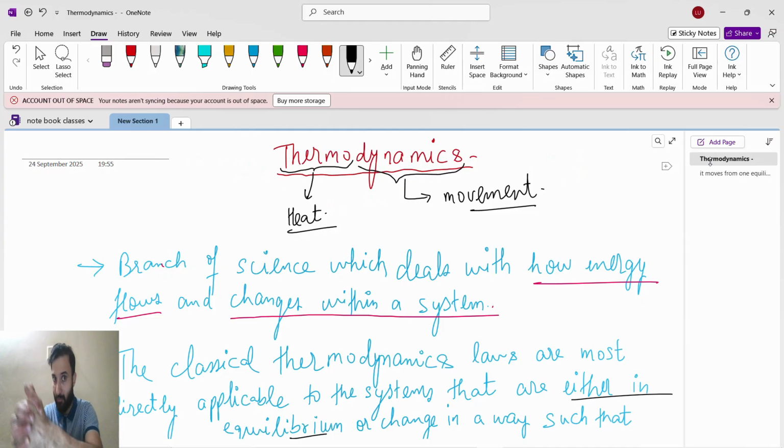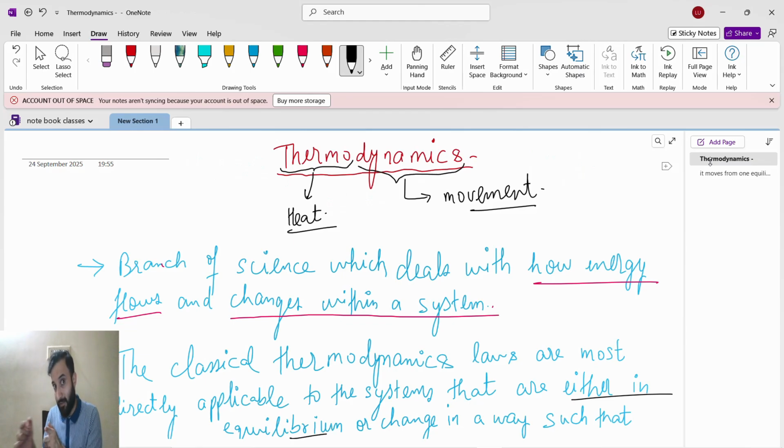Okay, like how as we are talking about thermodynamics state, like you and your favorite person are moving, enjoying the time. So this thermodynamics movement is happening, right? The energy flows, either from your system to you or from you to your system. Okay, and changes within a system. You don't care about the surrounding.